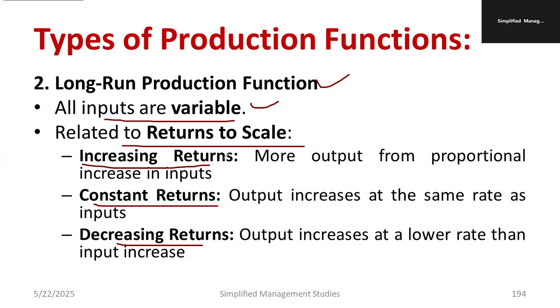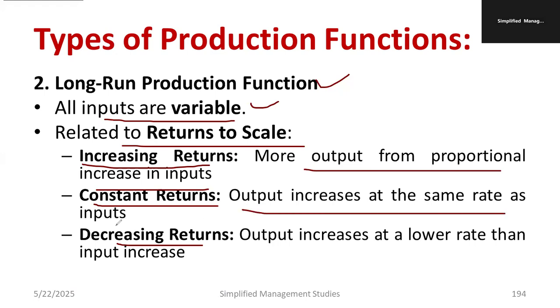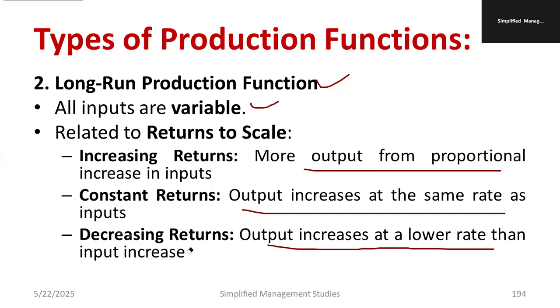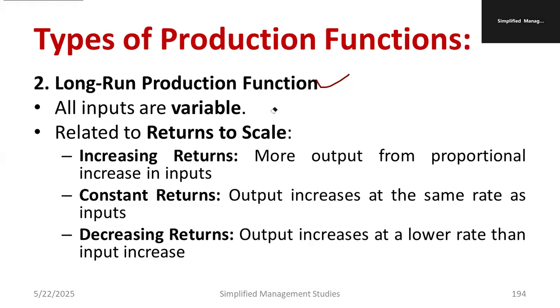What do you mean by increasing return? More output from a proportional increase in the input. That is called increasing return. When output increases at the same rate as the input, that is called constant returns. When I talk about decreasing return, output increases at a lower rate than the input increase. These are the three types of returns to scale. This point is also very important for production function. Do remember this.